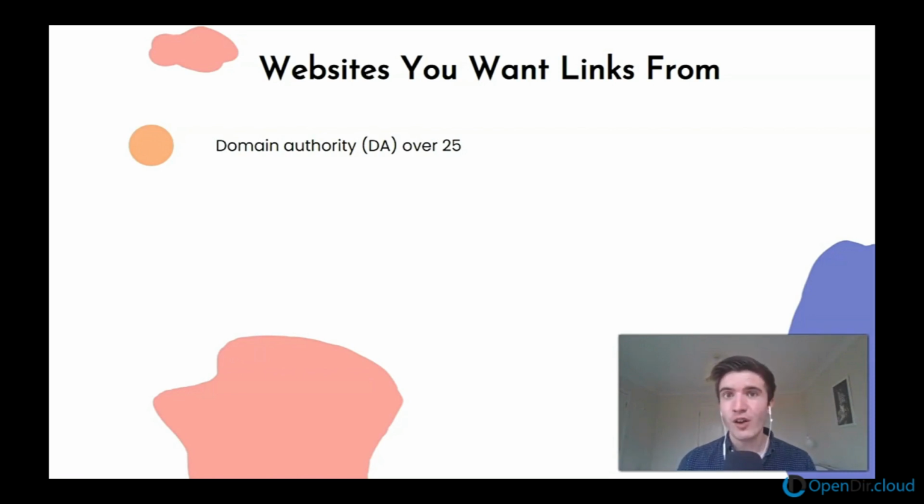If it isn't over 25, not the end of the world. A link is better than no link, but ideally, yes, you do want to see domain authority over 25. Websites that are really high, so have domain authorities in the 90s, are absolute gold, and they will have a dramatic impact on your SEO performance.